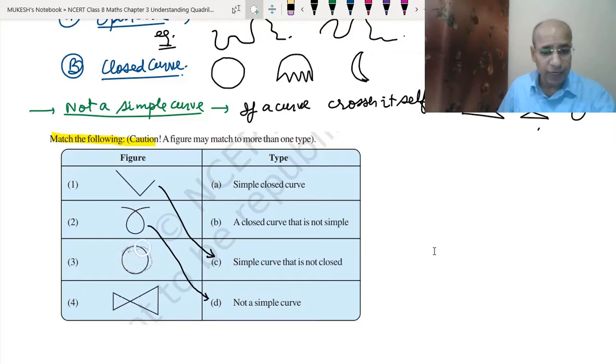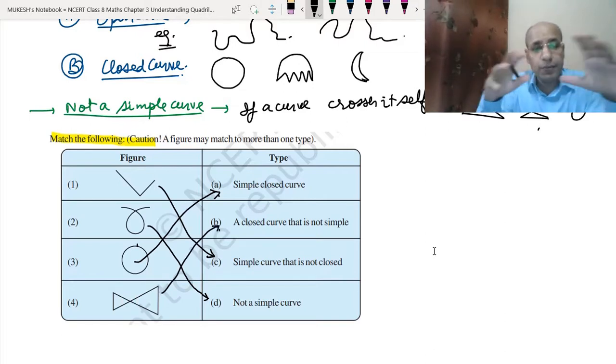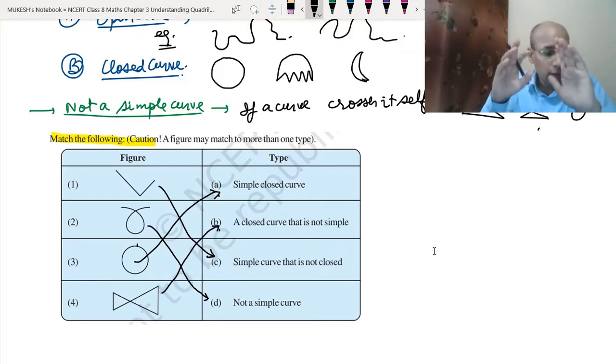Basically, if we keep the initial point here, after making the curve we are coming back to the same point, so we can call it a simple and closed curve. See, here also both sides it is closed, but it is crossing at this point. So you can say that it is a closed curve that is not simple. So this way we can match all these figures. Clear? I hope you have understood this example which is given in the NCERT book.